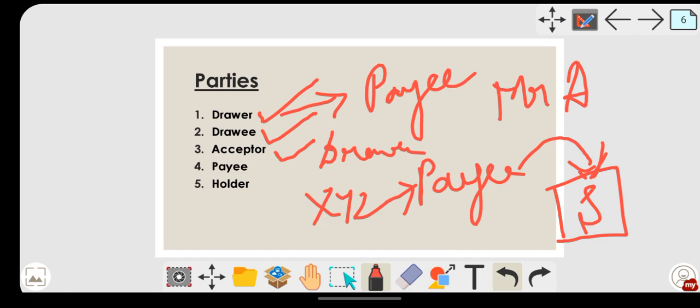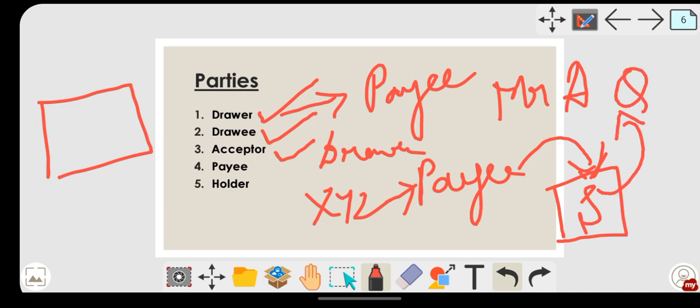Endorsement means signing on the back of the instrument. So whatever the bill of exchange was, here XYZ has to put his signature and say endorsed to Mr. S. Now suppose S has to make the payment to, say, Mr. Q. At that time S can give this negotiable instrument to Mr. Q by signing on that particular instrument. I hope this is clear. Since your bill of exchange is a negotiable instrument, it can be negotiated or transferred any number of times within the date of maturity.